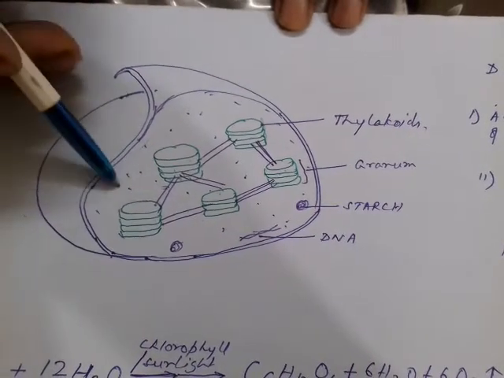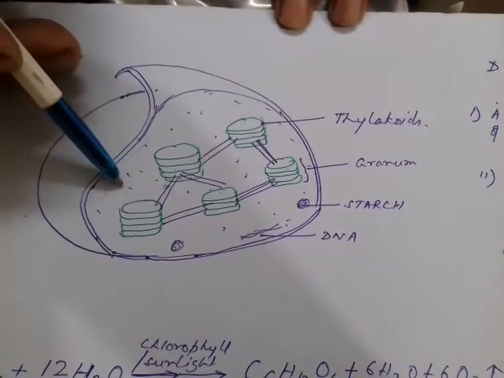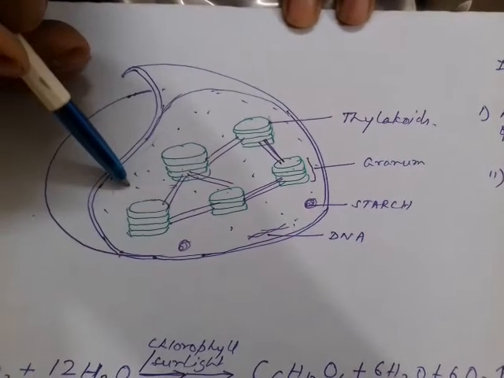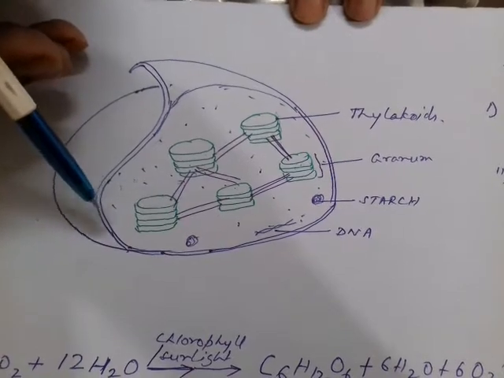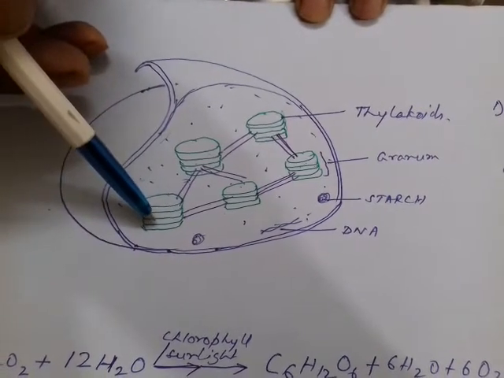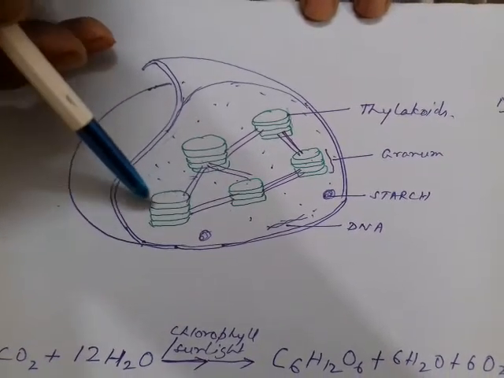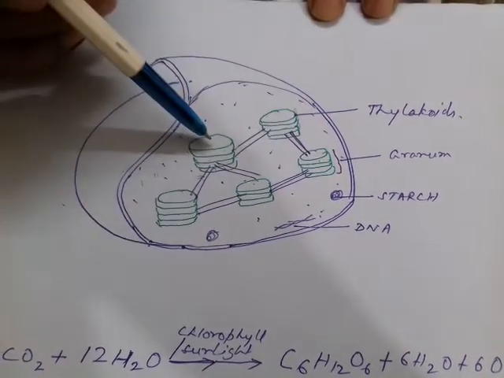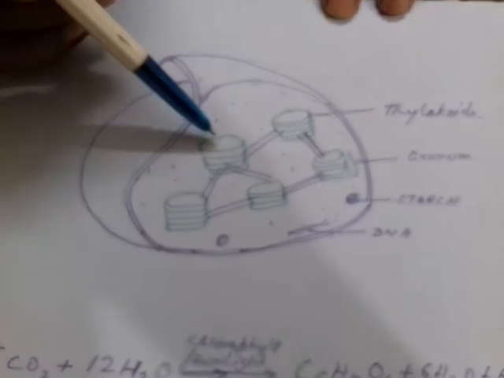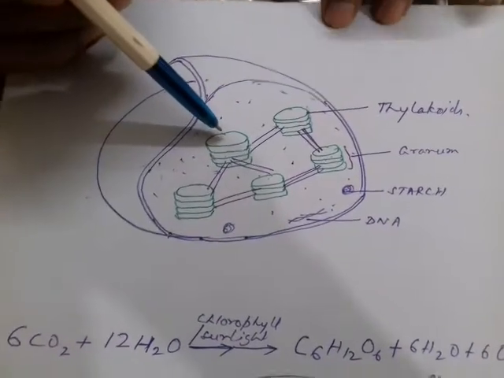This stroma lamellae is basically made up of various types of enzymes, because in photosynthesis there are two sets of reaction. One reaction is the light reaction. Specifically, the light reaction takes place inside these thylakoids. Now what does the thylakoid contain? The thylakoid contains the chlorophyll molecule.